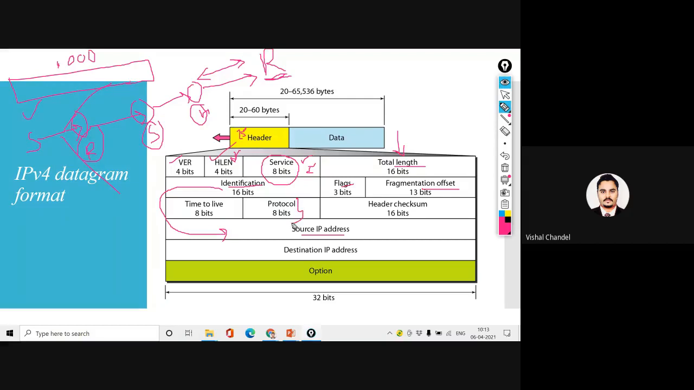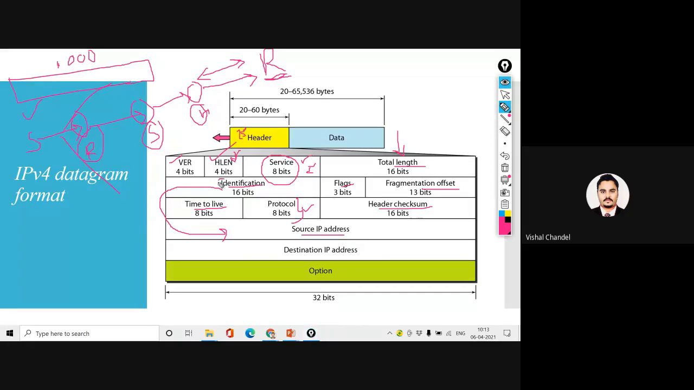The protocol field I have explained: it defines which protocol we are using for the services of IP. Then the time to live: how much time this packet will exist in the network, so we use the time to live field. And the last is the header checksum. This header checksum will be made clear to everyone.